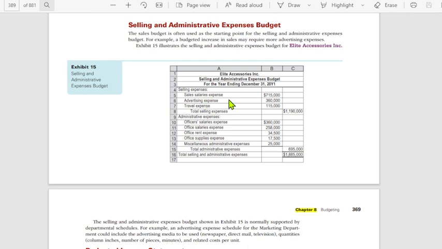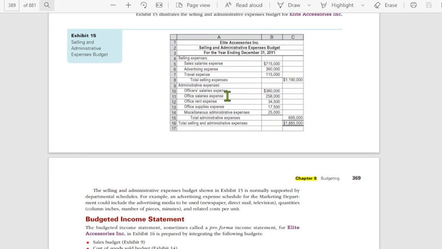Because remember, itong sales salaries expenses ay yung sales yung component ng tinitingnan kasi natin on the sales budget kung at what target do we intend to go at under the selling and administrative expenses budget, dapat controlled natin yung cost under the selling kasi hindi pwedeng mas malaki yung cost na gene-generate natin versus the revenue na gene-generate natin under our sales budget. So ganun yung explanation niyan diyan.